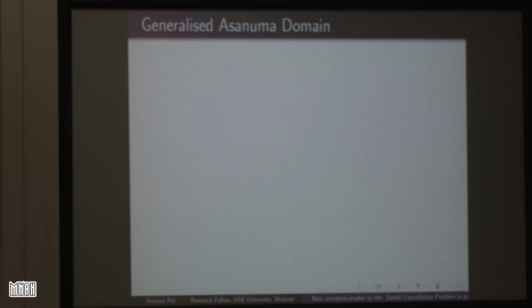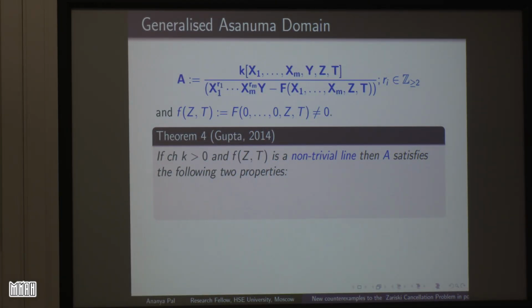So now comes the generalized Asanuma domain. They are defined like this. That is, now instead of x, I have plugged in x_1^(r_1) up to x_m^(r_m), where the r_i's are greater than or equal to 2. For r_i equal to 1, we don't know the answer. And we have also assumed that if I put 0 in all these x_i's here, I will get something which is non-zero.